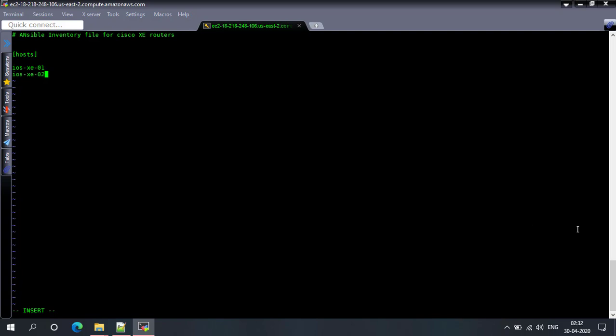You can leave it like this only if your Cisco routers respond to port 22, which is the default for SSH. Since my routers respond to port 8181, I am setting the port 8181 in the inventory file, and now I'll be setting the host variables.